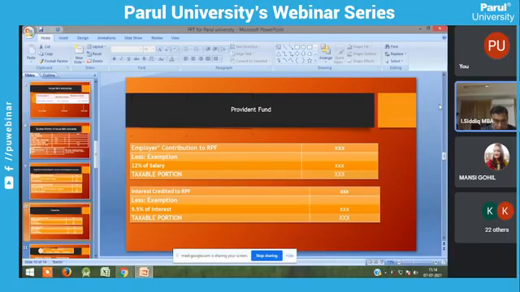The next item is provident fund. So I already told you it can be classified into 4. The first one is statutory provident fund. The eligible employees for statutory provident fund are government employees. So government employees are eligible for statutory provident fund. For employer contribution, the employer contribution to statutory provident fund is fully exempted for the government employee.